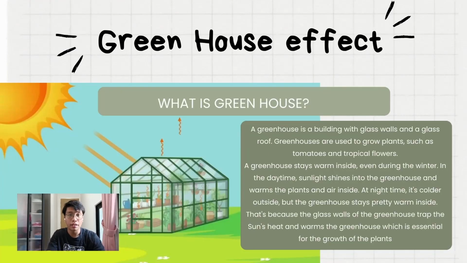What is the greenhouse effect? First of all, we have to understand what a greenhouse is. A greenhouse is a building with glass walls and a glass roof. Greenhouses are used to grow plants such as tomatoes, tropical flowers and many other plants. During the daytime, the sunlight will shine into the greenhouse and warm the plants and the air. But at night time, the glass of the greenhouse will trap the heat and keep the plants warm, even though it is cool outside. This is very important for the growth of the plants.